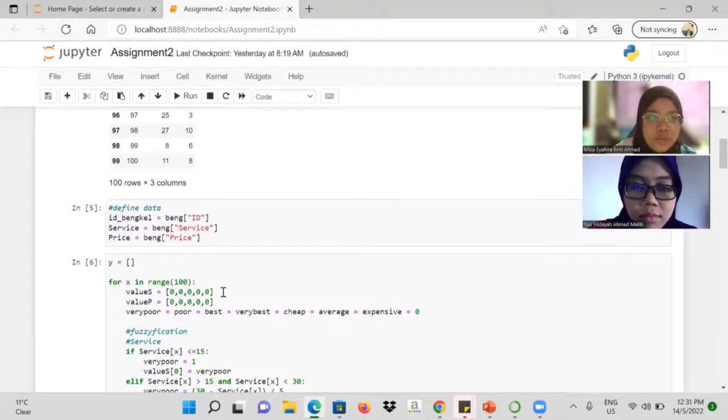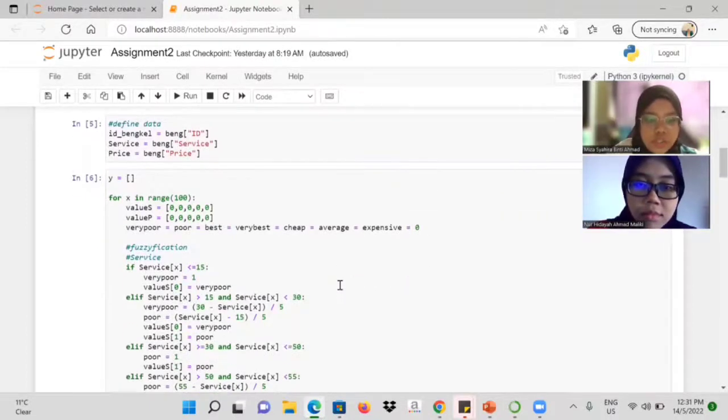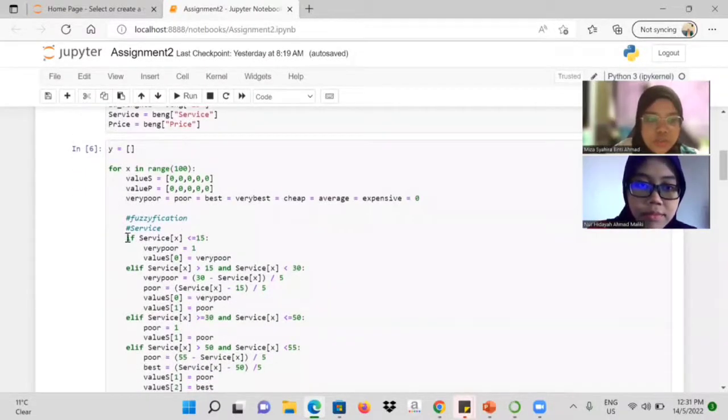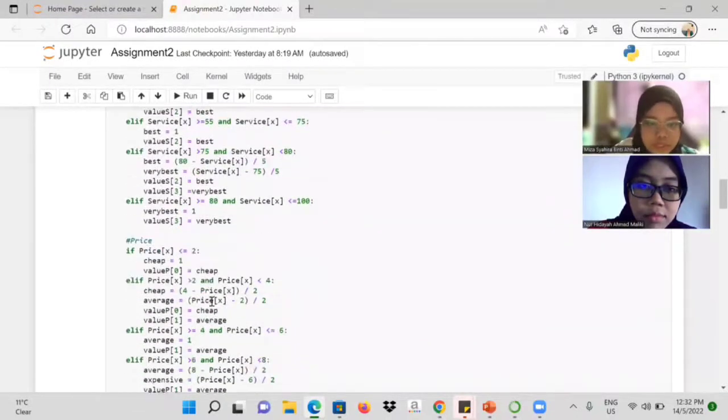This is the for loop. This is where we initialize very poor, poor, and so on. We initialize them to 0 first. This is the fuzzification for service with the loop. And this is for the price.